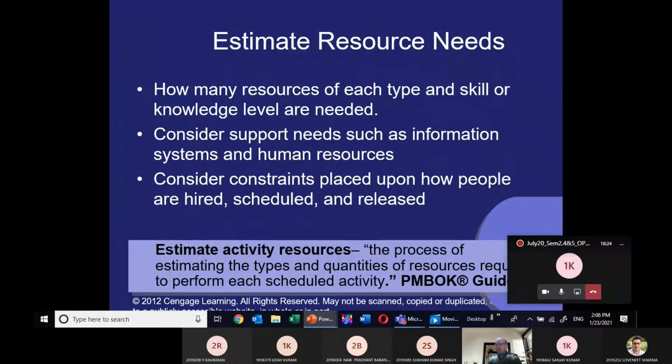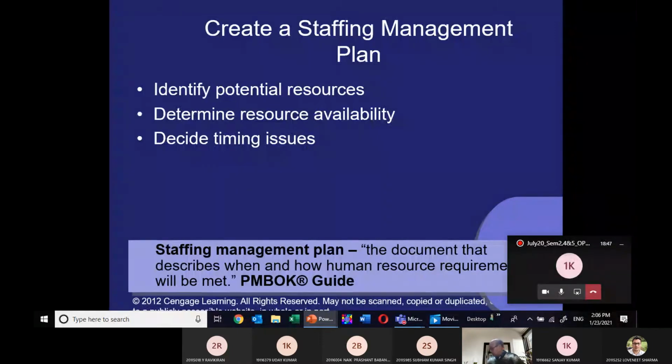Estimate activity resources has been defined as per the PMBOK guidelines. If you refer to it, the definition is given at the bottom, and you can see what the definition of estimate activity resources is. The important component, if you refer to chapter 7 of your book, is creating a staff management plan. The staff management plan is the most important component of any leader.